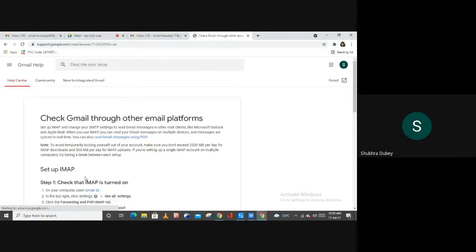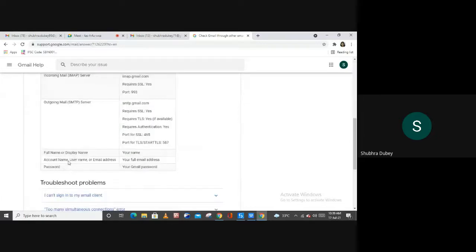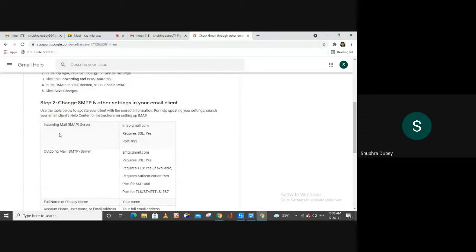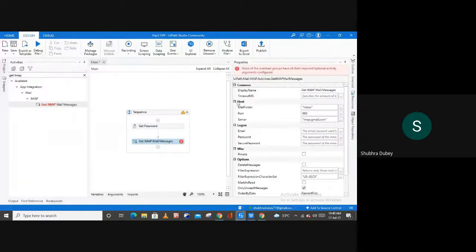If you open this link, as you can see, the incoming mail IMAP server name is imap.gmail.com and the port is 993. So from here you can get the name of the server and the port. If you want, you can simply copy the server name and the port from here and paste that data in the port and server fields.